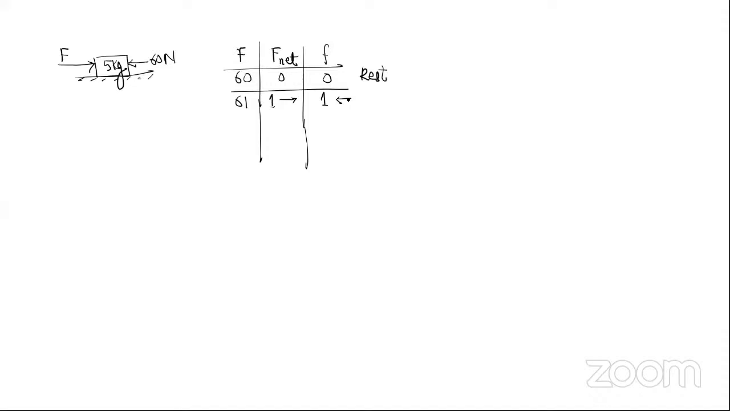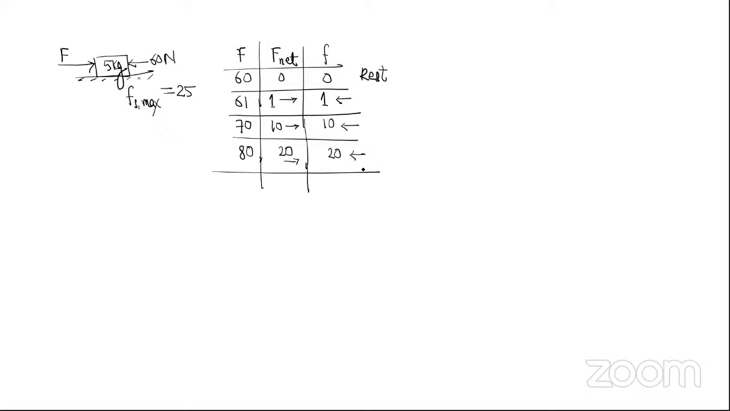Okay. So now, what if this force is 70? The net force is 10 towards right. The friction will be 10 towards left, isn't it? How much is the maximum friction here? 25. If this applied force becomes 80, then net force is 20. Then friction will be 20 towards left.